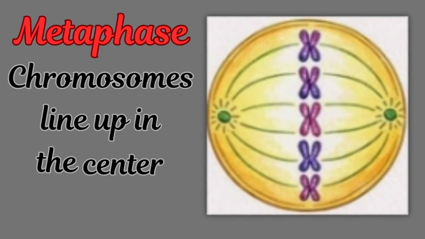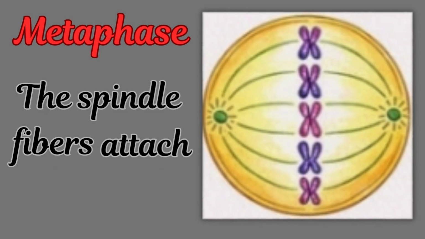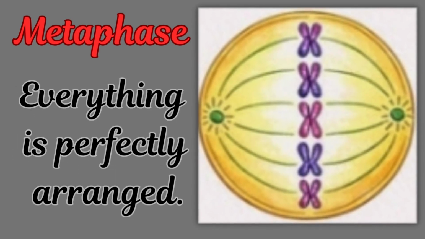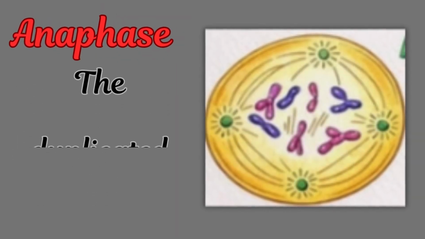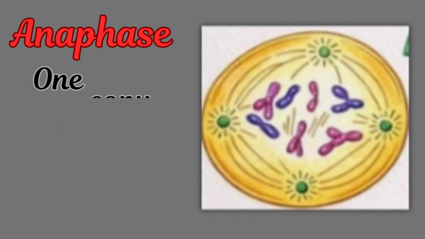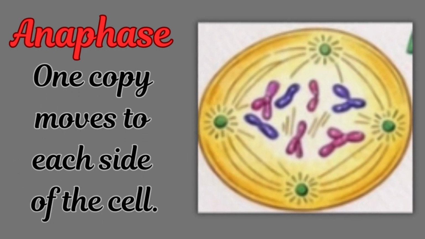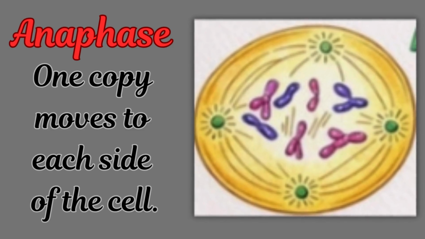Metaphase. Chromosomes line up in the center of the cell. The spindle fibers attach to them. Everything is perfectly arranged. Anaphase. The duplicated chromosomes separate. One copy moves to each side of the cell. It's like splitting a deck of cards equally into two piles.